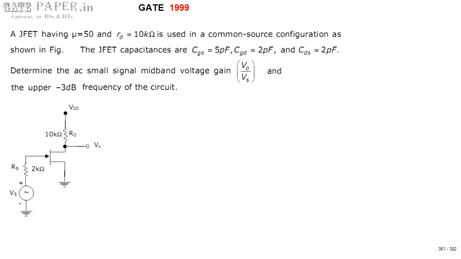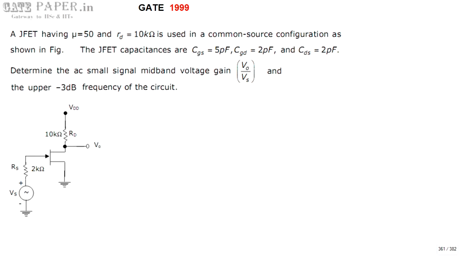Hello, we are discussing the GATE 1999 ECE paper, and this question is related to analog circuits. Look at the circuit diagram given. The circuit is an N-channel JFET used in the common source configuration. The JFET's inter-electrode capacitances, which are internal or parasitic capacitances, are given as CGS, CGD and CDS.